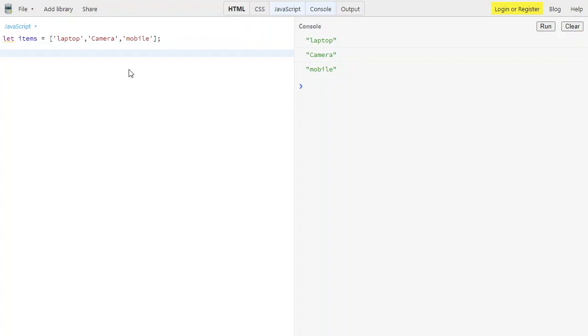If I want to print, we can simply use console.log with items. You can run this using Run, or you can also run using Control Enter. See, you are getting the same output but in the format of an array. So that's how an array is created.